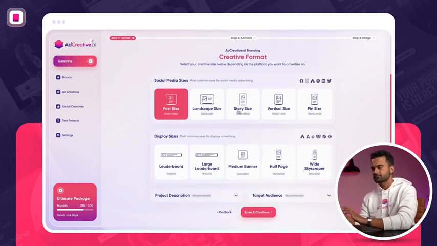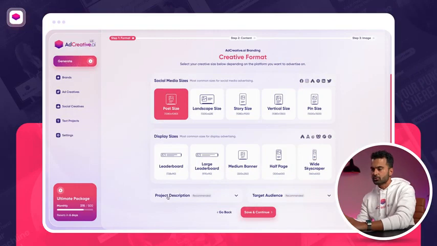As you can see, if you've been using the old versions in the past, if you signed up at some point or stopped, you're going to see that now we also do display advertising sites on top of social media. So if you advertise on Google Ads or any other display networks such as Criteo or Teads, now you can use AdCreative.ai to generate all your ad creatives for these networks in a matter of seconds using AI. And this technology also gives you a higher conversion rate. Anyway, today, instead of display sizes, I'm just going to stick to square.